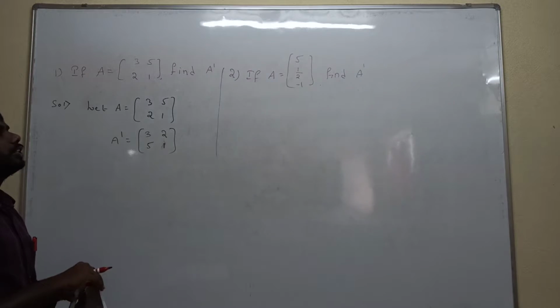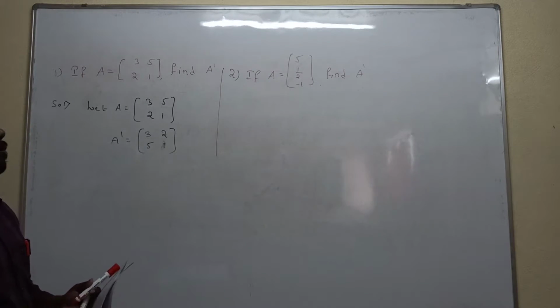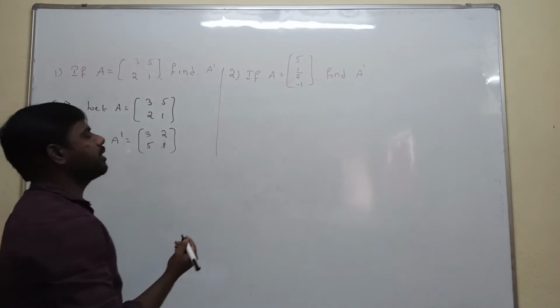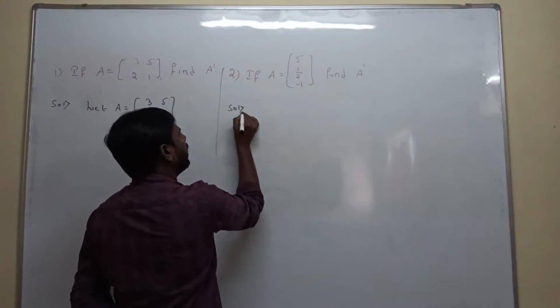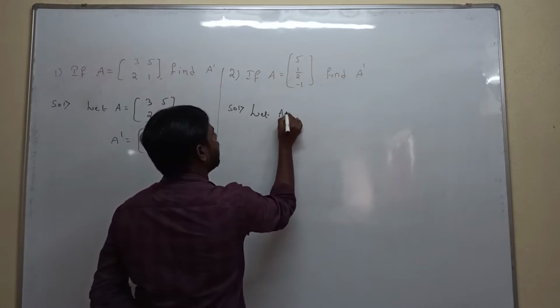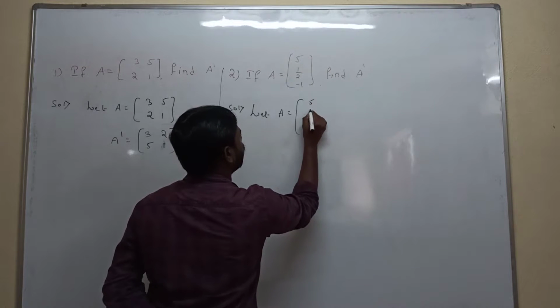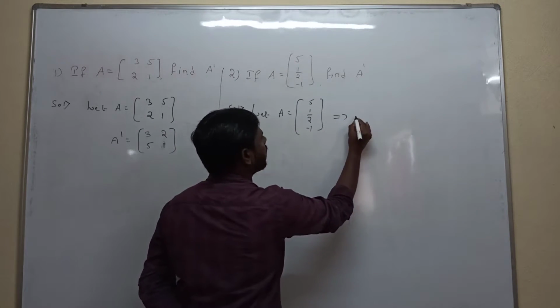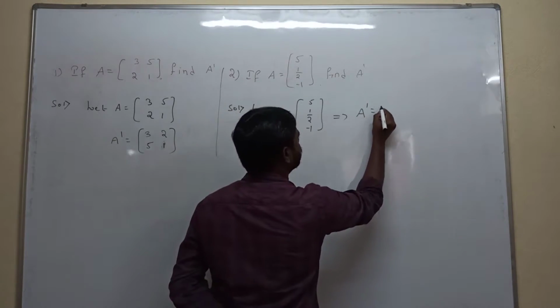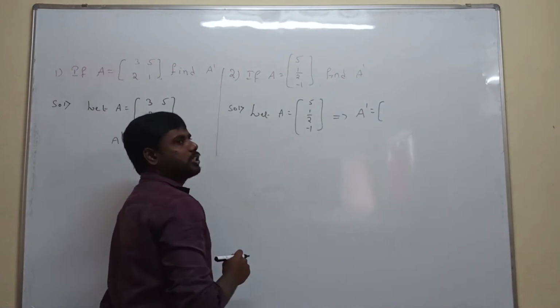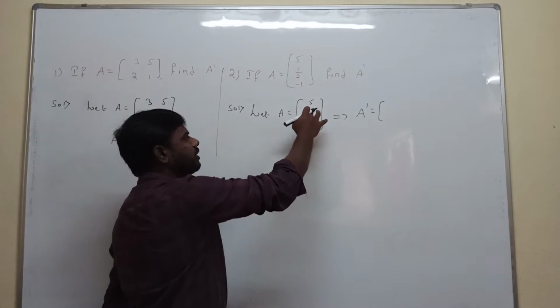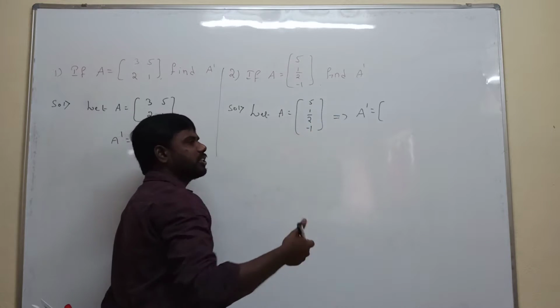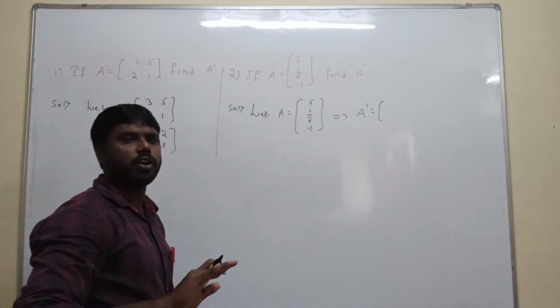If A is equal to 5, 1 by 2, minus 1, find A transpose. Let A is equal to 5, 1 by 2, minus 1. What are they asking? To calculate A transpose. So now, we can take first row interchange first column, second row interchange second column.